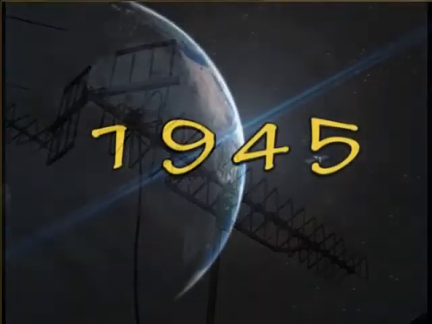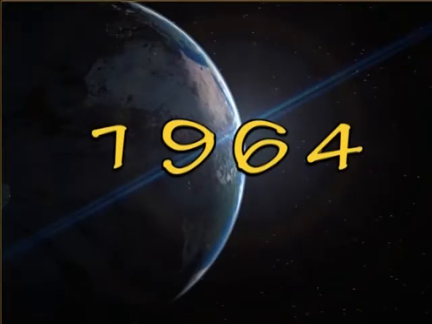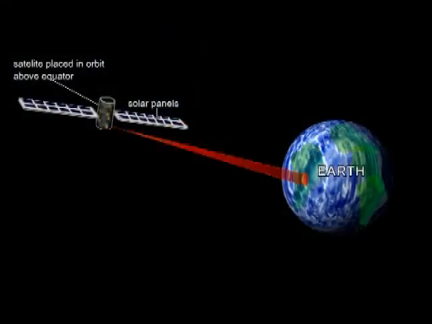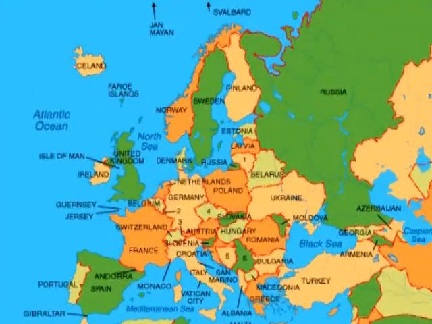In 1945, the British fiction writer Arthur C. Clarke came up with an idea to expand things even further, and he suggested putting relay equipment onto satellites, which would then orbit the Earth. And in 1964, the first satellite was put into orbit, which has the ability to link 2 places on the Earth almost instantly.